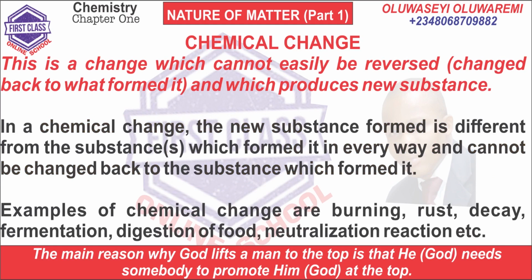Chemical change. A chemical change is a change which cannot easily be reversed and in which new substances are produced. In a chemical change, the new substance formed is different from the substances which form it in every way and cannot be changed back to the substances which formed it. Examples of chemical change are burning, rust, decay, fermentation, digestion of food, neutralization reaction, etc.